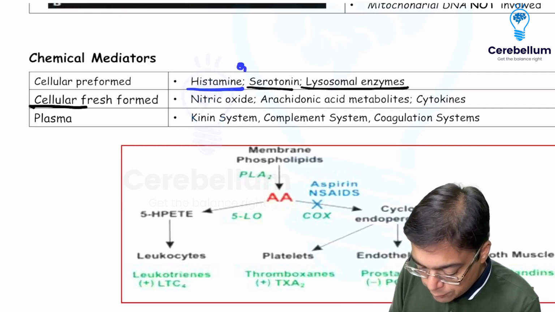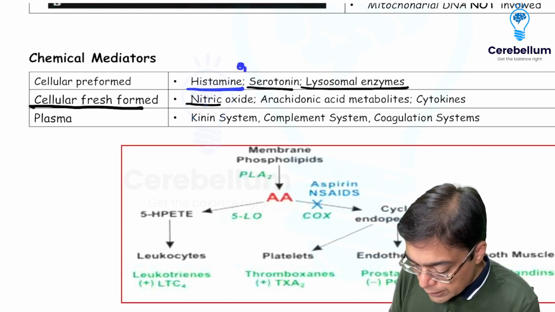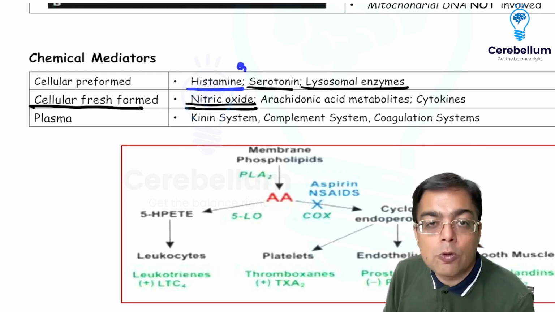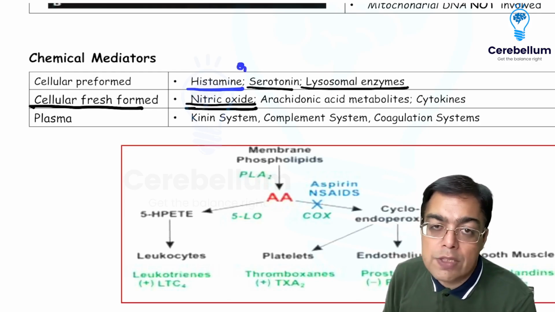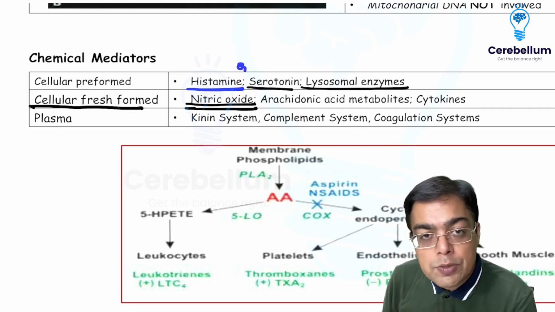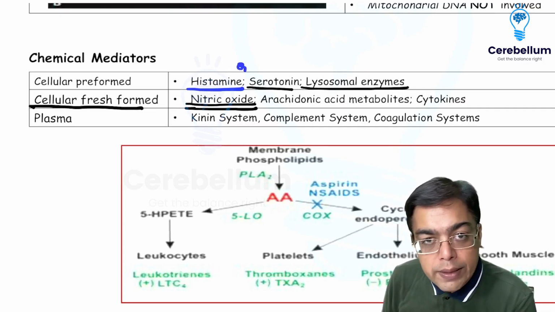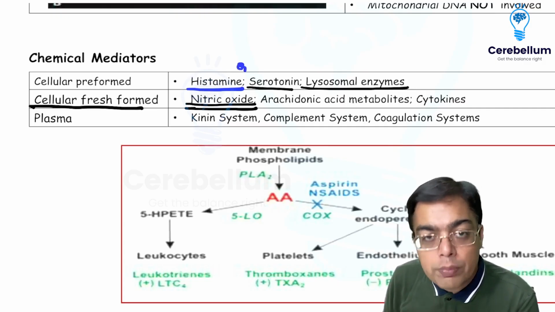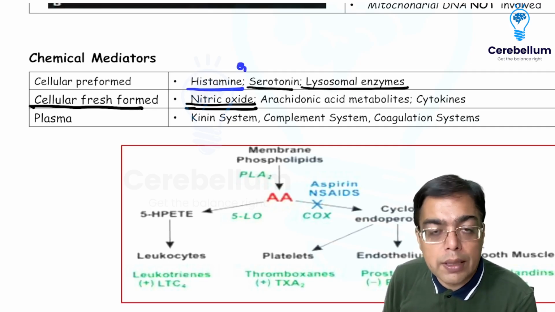When we are talking about freshly formed mediators, a very important mediator is nitric oxide. One, because it is responsible for causing vasodilation. It's obviously coming from arginine. That's a biochem question. Nitric oxide is also responsible for the formation of free radicals, which are again responsible for targeting the bacteria, right? So peroxynitrite formation from nitric oxide is helpful for targeting the bacteria.